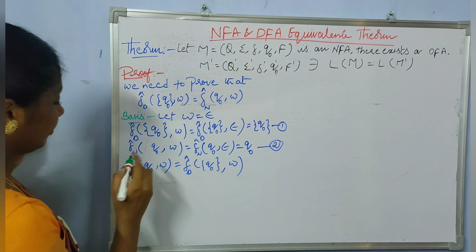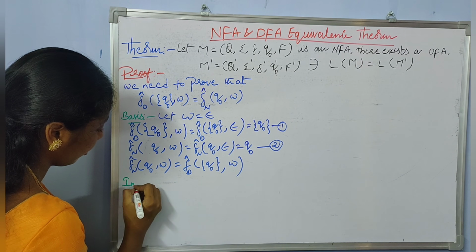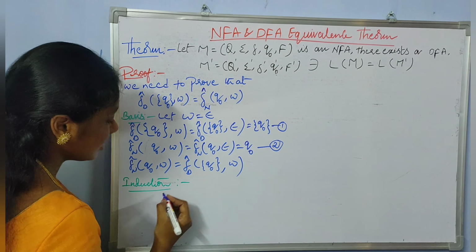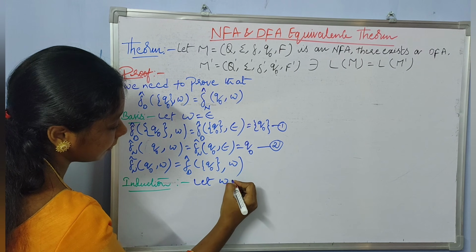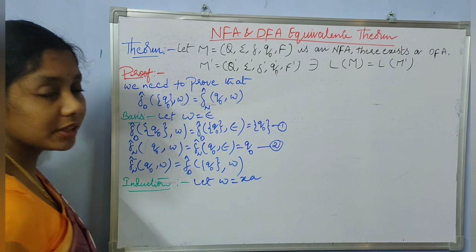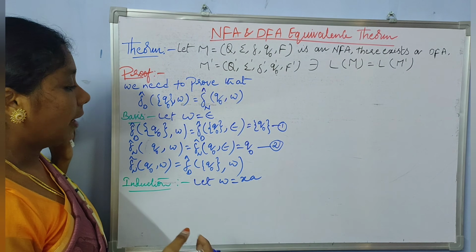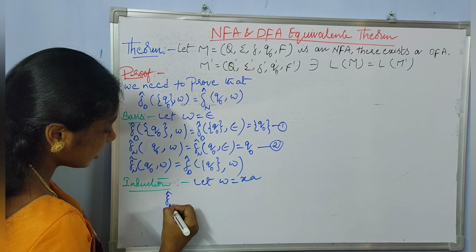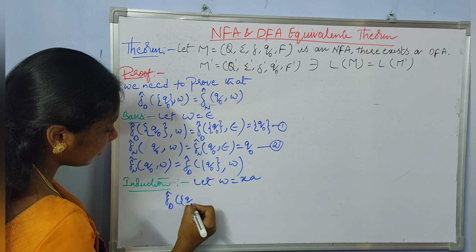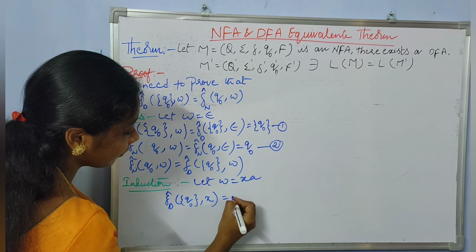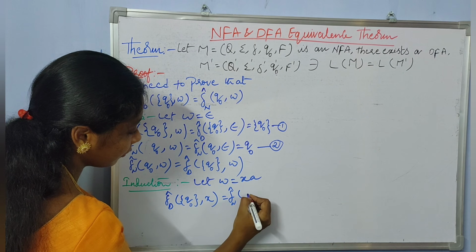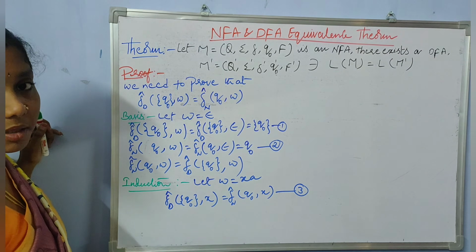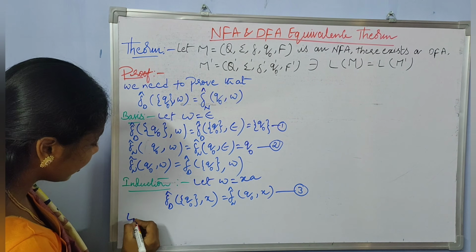Coming to the induction part. In the induction part, let us take W as XA. Let us divide the string W into XA. And from the inductive hypothesis, we have the extended transition function of NFA on Q0 comma X equal to the extended transition function of DFA on Q0 comma X. This is from the inductive hypothesis. Let us say this is equation 3.